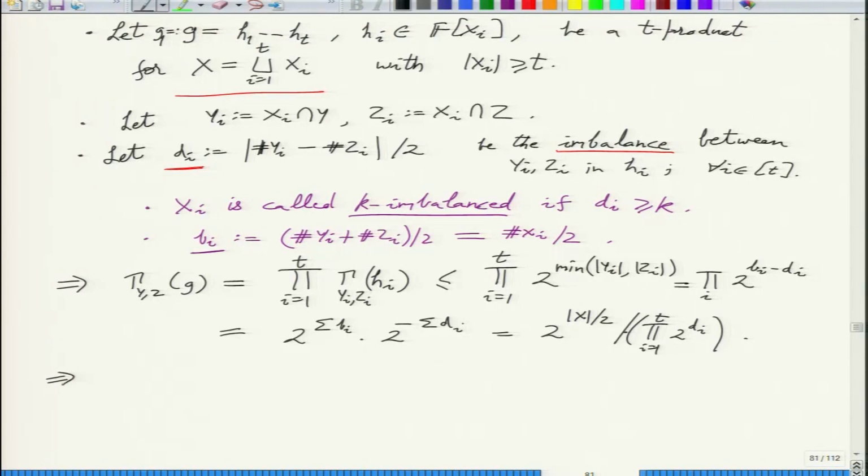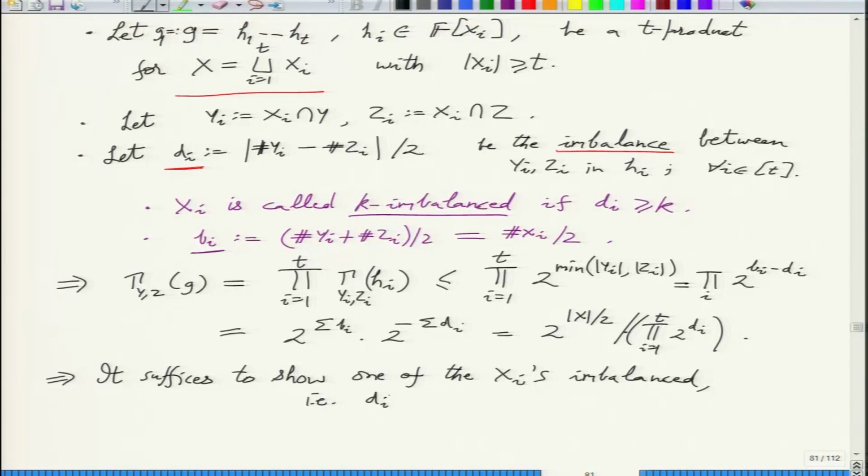So it suffices to show one of the xi's is imbalanced, that is, di large.